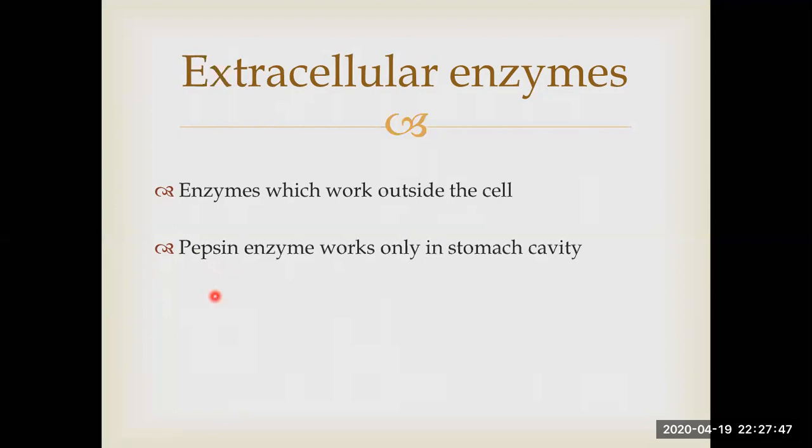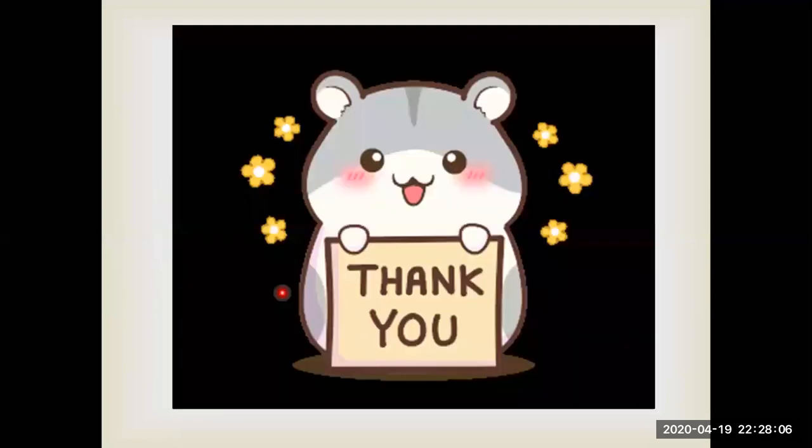There is an enzyme called pepsin or pepsinogen. It is synthesized in the stomach wall cells, and these glandular cells produce pepsinogen. When this pepsinogen comes out of the stomach cell, it converts into pepsin, and it helps in the digestion or breakdown of the food that we eat.